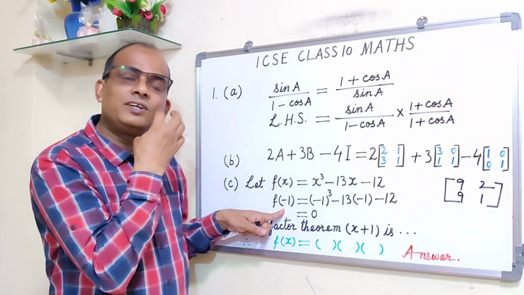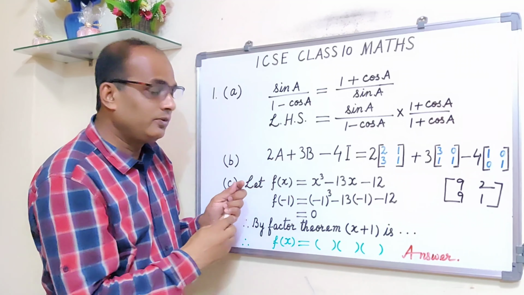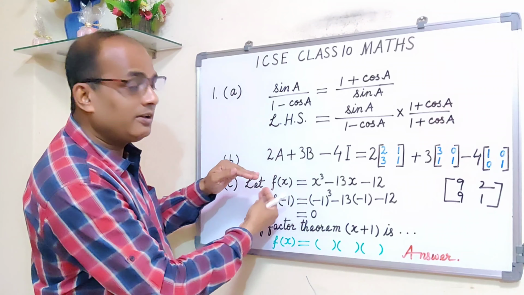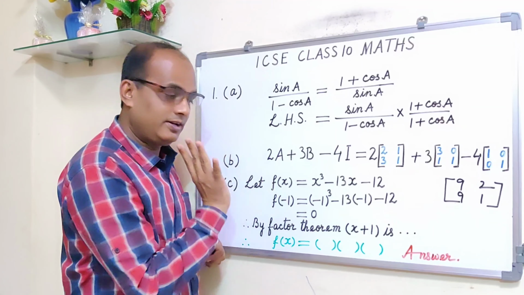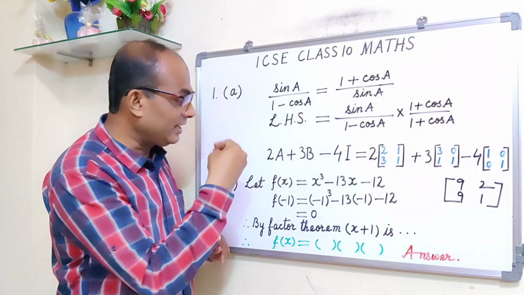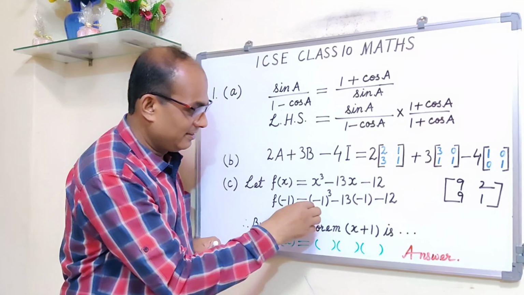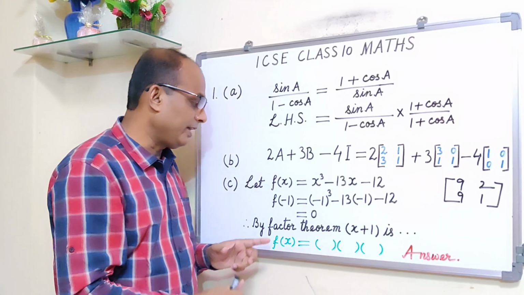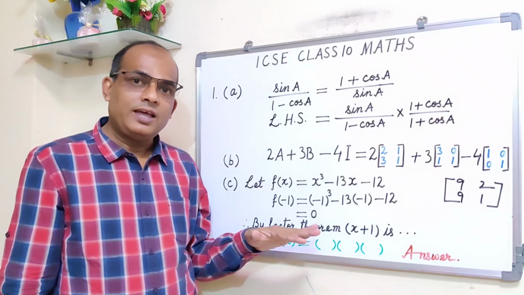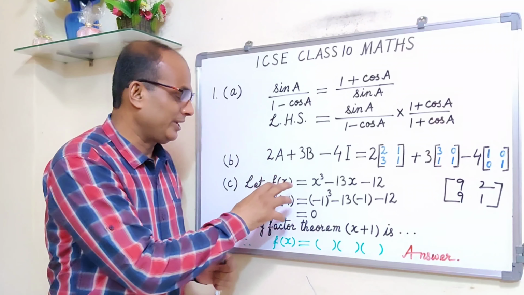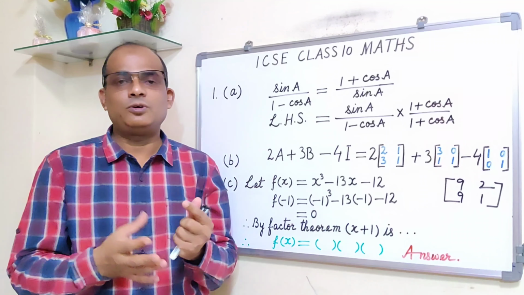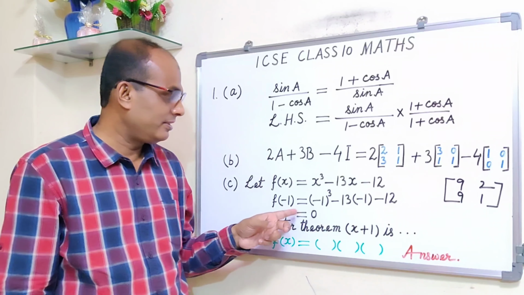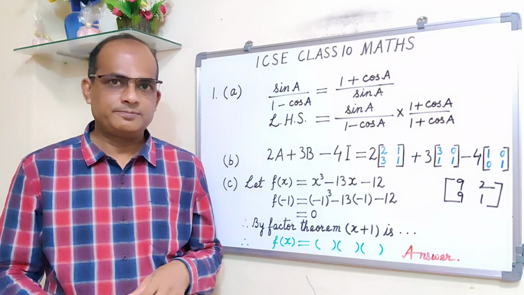Some of these students don't write anything; I don't know why, my God. Simply they write this one, and don't write this one. Please write f(-1) is equal to. Some students don't even write the equal to. No equal to, no plus, no minus, nothing. Fine, so this is a systematic way. I am telling you very much to the point. If you want details about this chapter, there is a separate video lecture of mine on the factor theorem that you can watch.